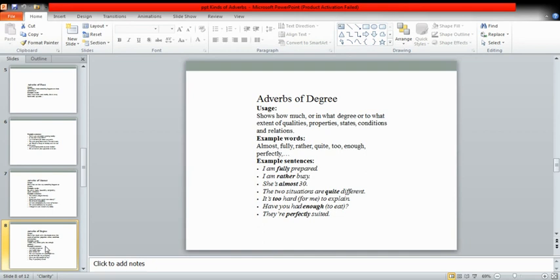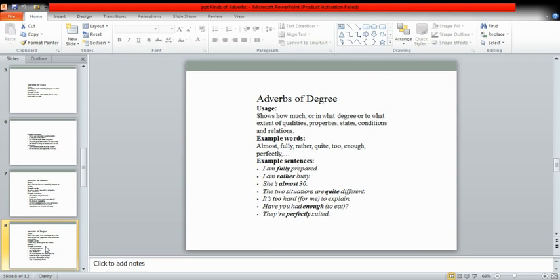These are all the words which tell us to what extent or in what degree the action is done. Almost, fully, rather, quite, too, enough, perfectly. These are all the words which tell us about the adverb of degree.